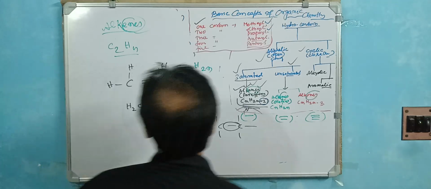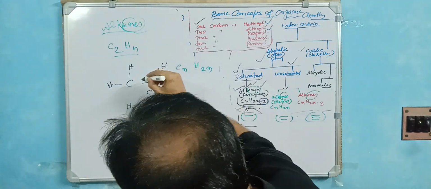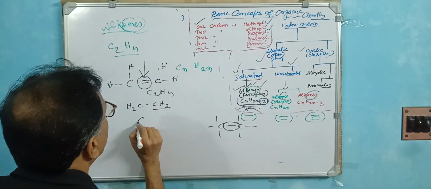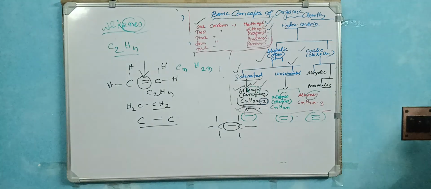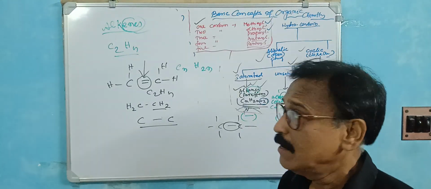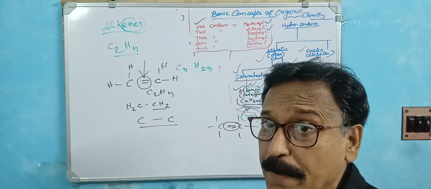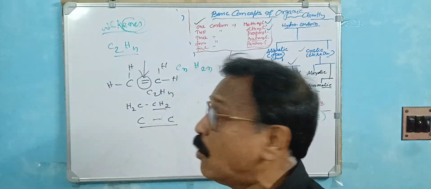Now if there are certain chemicals, this bond breaks down. This bond breaks down easily to form C-C. For that reason, this is the unsaturated hydrocarbon or unstable. But if this is a very tough single bond, you cannot break down the C-C bond. Here is the double bond, you just shift it to a single bond.